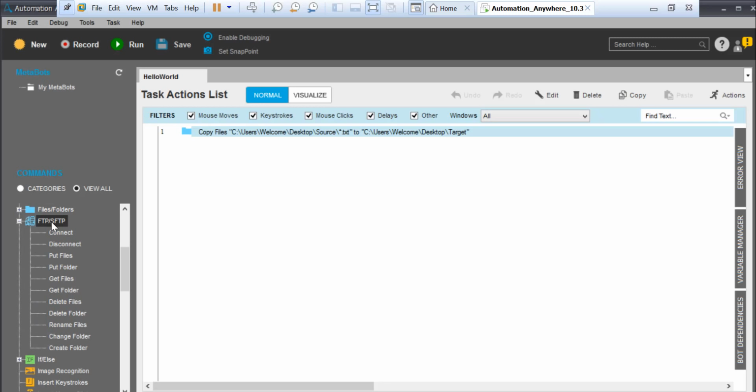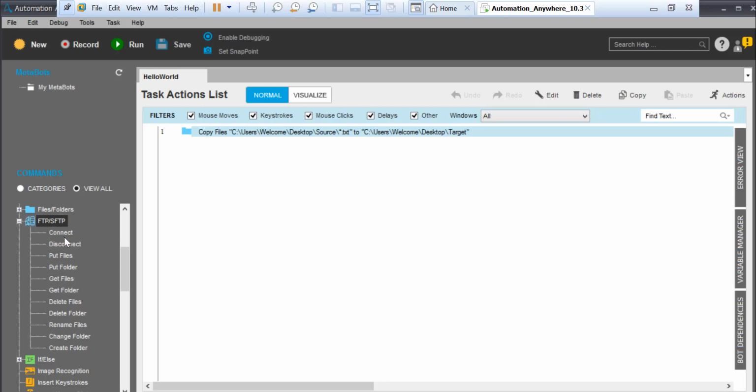Then FTP. FTP is nothing but file transfer protocol, one of the most popular but insecure methods, because we have SFTP, secure FTP, which is popular nowadays. But anyway, FTP is fast like a jet. You also have SFTP, you can see here. So let's say you have a server in California, and I'm in Hyderabad. I want to copy a file from Hyderabad to the California server, right?